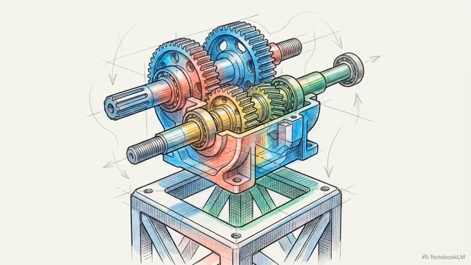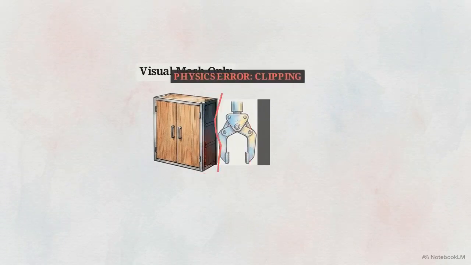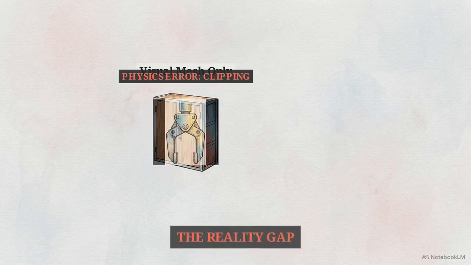shape. However, generating thousands of visually perfect 3D models in Blender solves only half the problem. If a simulated robot tries to grab a purely visual mesh, its gripper will clip right through it like a hologram.